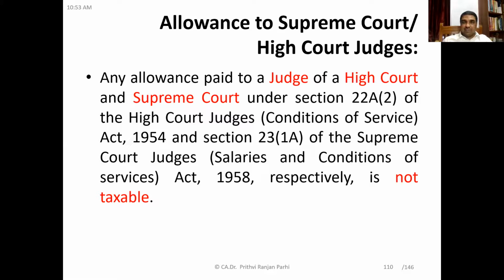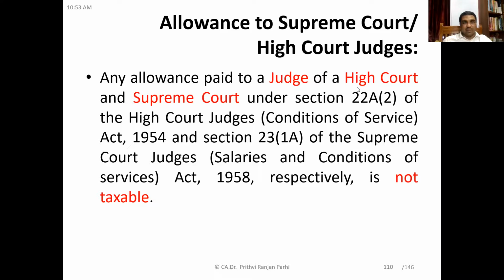That means here we are discussing those allowances which are given under the provisions of these sections of the relevant acts. So those allowances given under the provisions of these sections are fully exempt. Understood?